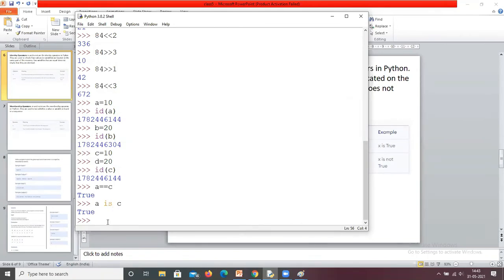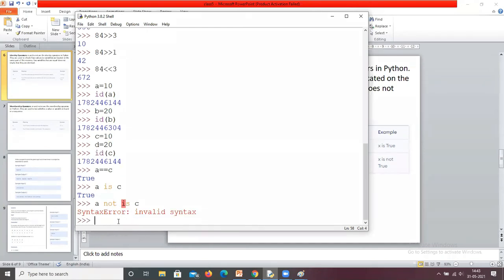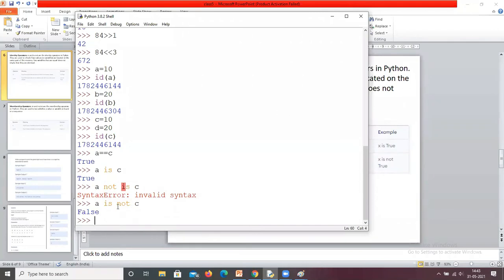And if I give A is not C, what is the expected output? It returns false.